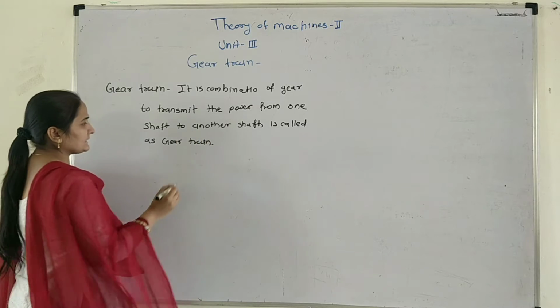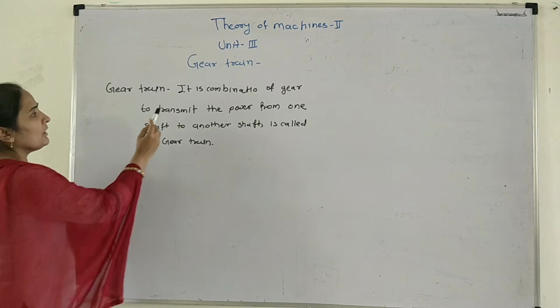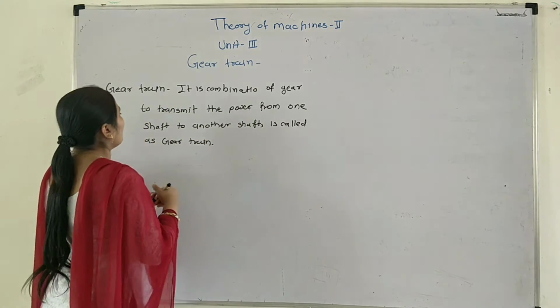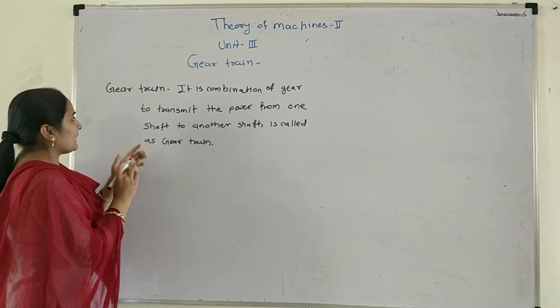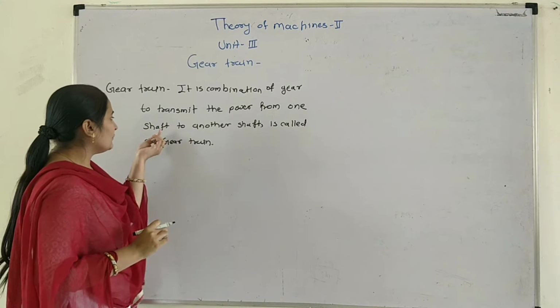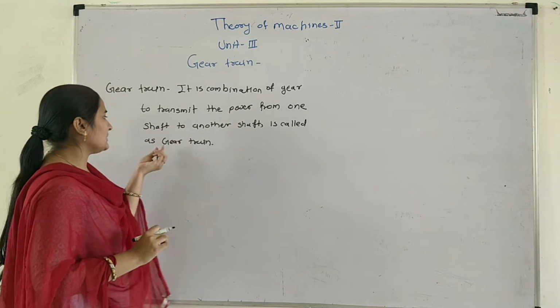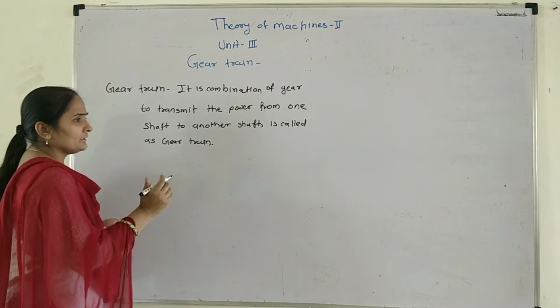Okay, what is the gear train? It is the combination of gears to transmit the power from one shaft to another shaft is called the gear train.